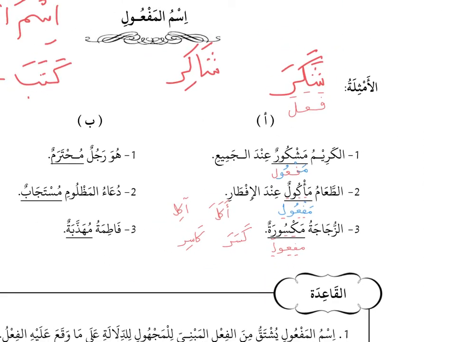And as we have seen just now, all of the verbs mashkur, shakara, ma'kul, akala, and maksur, kasara, these are all three-letter verbs, three-letter fi'il. So the rule says that if it is a three-letter fi'il, then the isim maf'ul for it is using the wazan of maf'ul. Okay, so that is the first way to change to isim maf'ul.